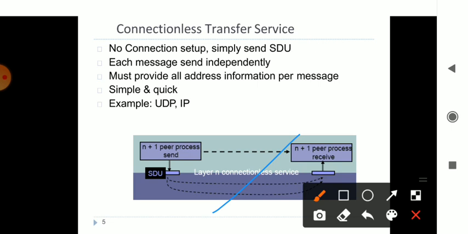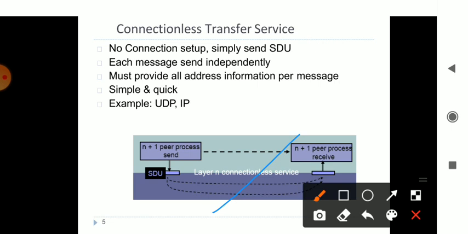This connectionless service is a little simpler than connection oriented, but the main drawback of connectionless is that data may get lost. Since it is connectionless, if data is lost, it is difficult to locate it.